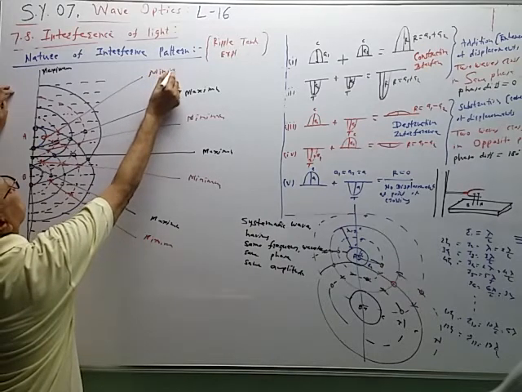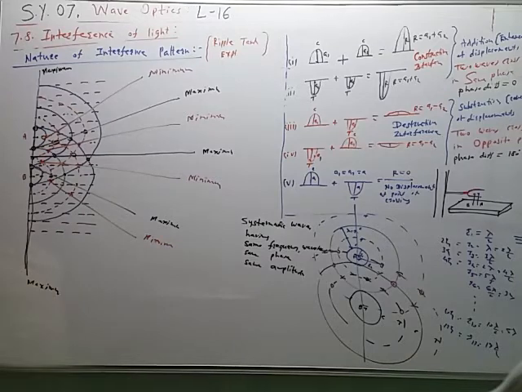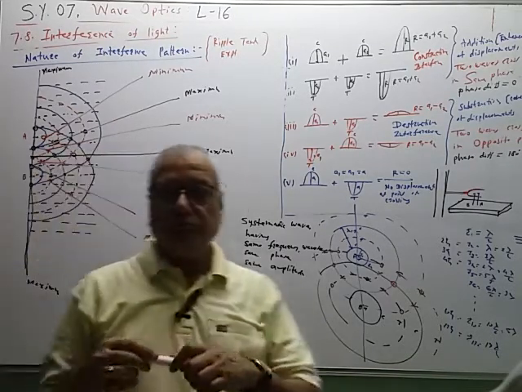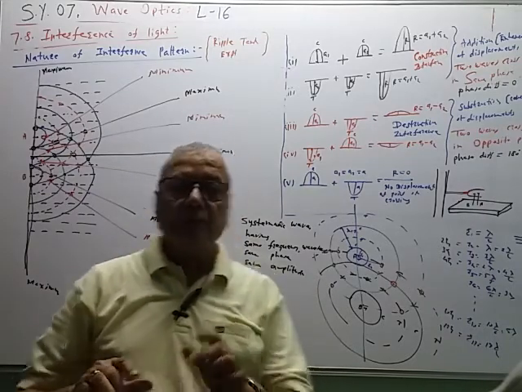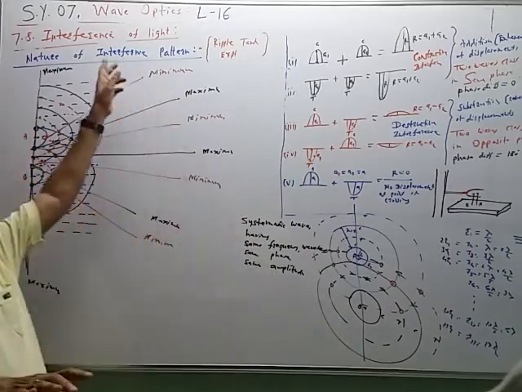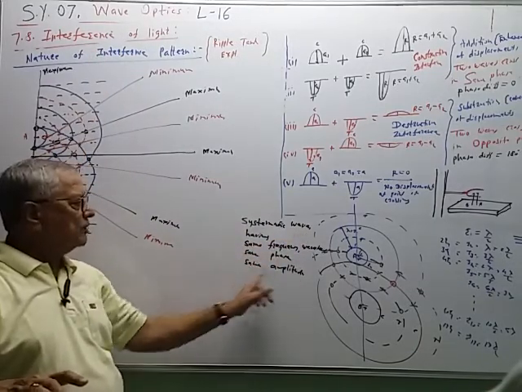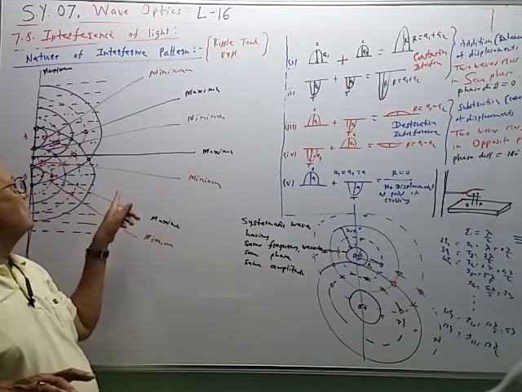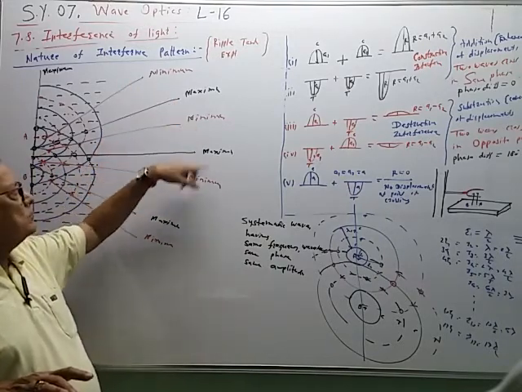So this is the nature of the interference pattern after crossing of the water waves. What is the nature? When the systematic water waves having same frequency, same phase, same amplitude cross each other, then we get lines of alternate maximum and minimum displacement.